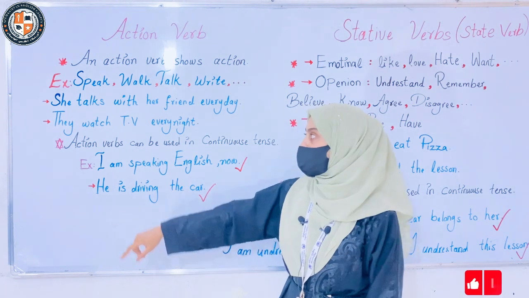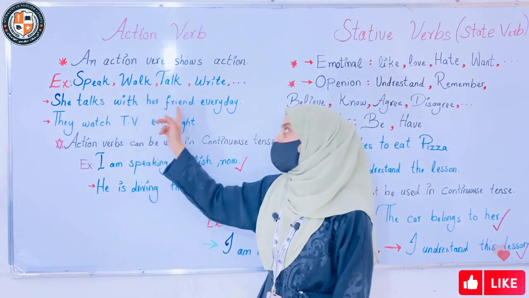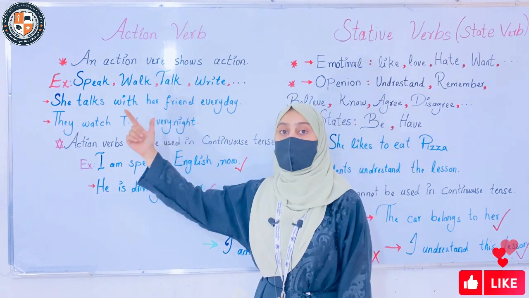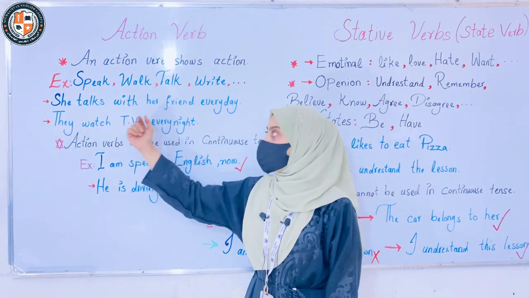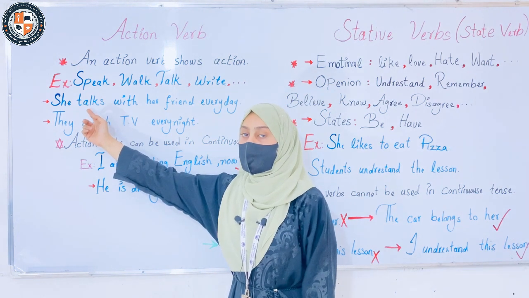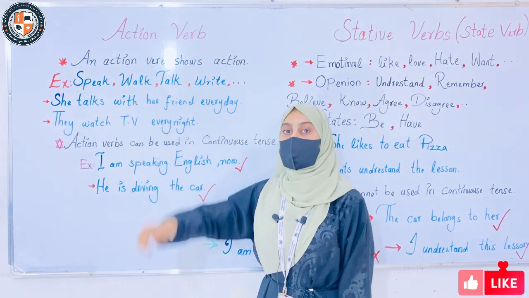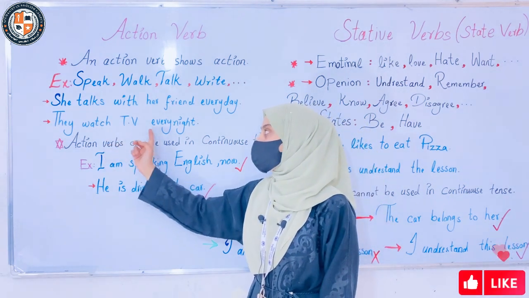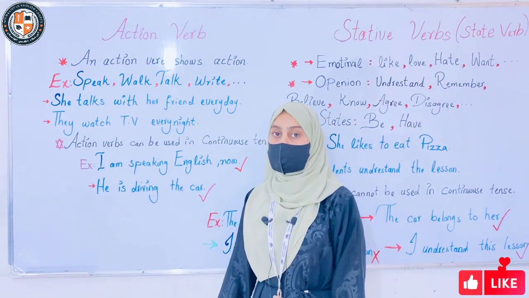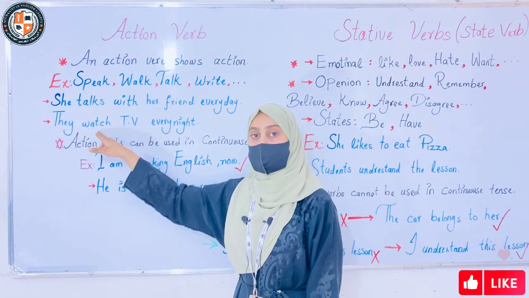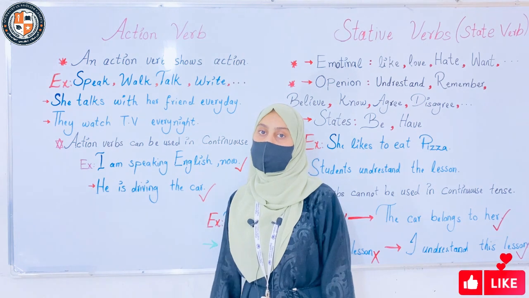For example, she talks with her friends every day. In this sentence, we have one verb, talk. Talk is what? Action verb. We use it in the present tense. Next example, they watch TV every night, which means that we use this sentence with one verb. What is this verb? Action verb.